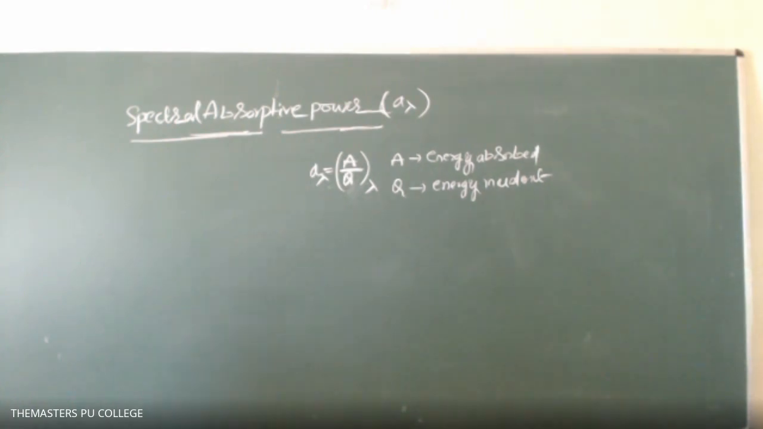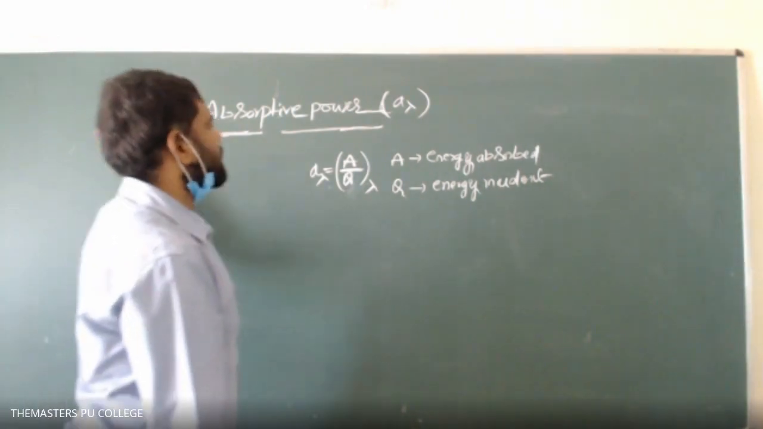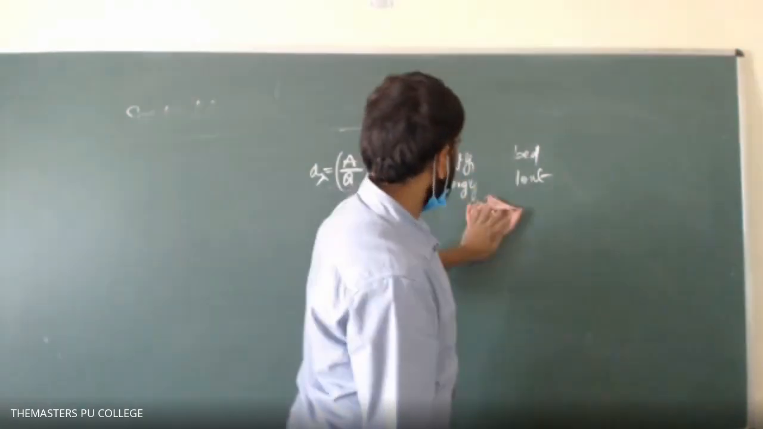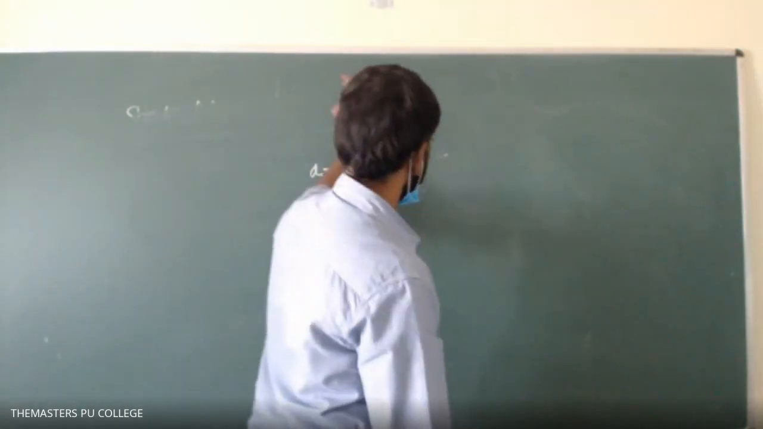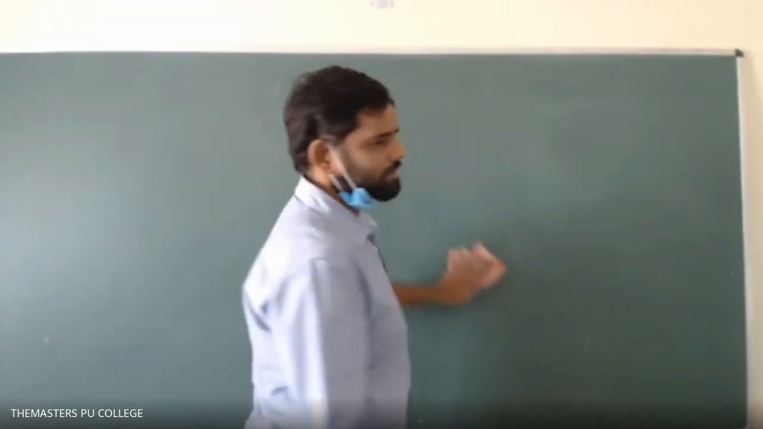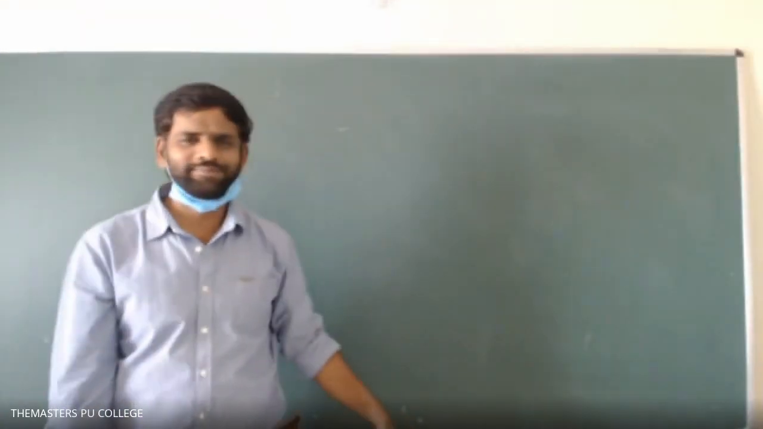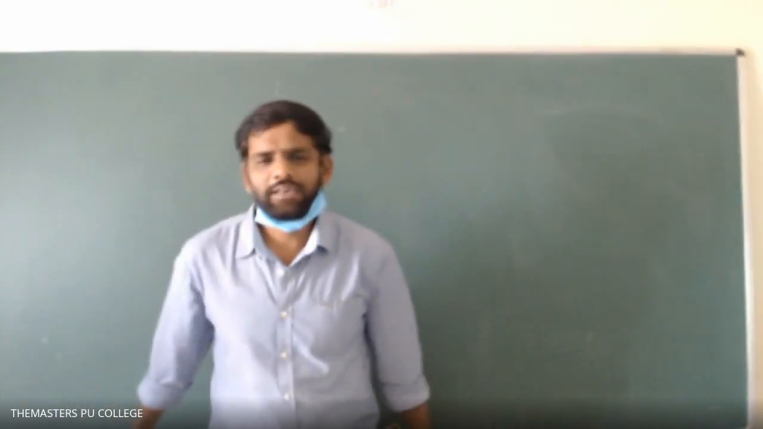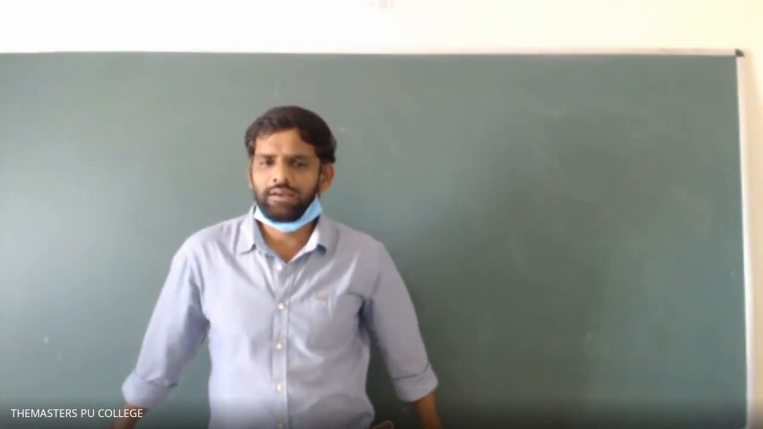Okay, so next, black body. What is meant by black body? Generally, a body which appears black in color, right? Yes, correct. A body which appears black in color is called a black body.